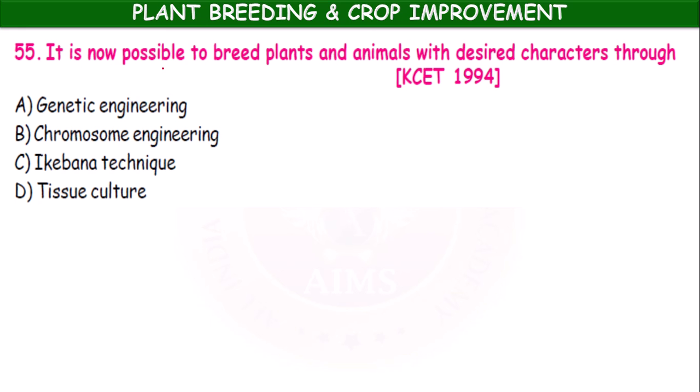Question number 55. It is now possible to breed plants and animals with desired characters through genetic engineering, chromosome engineering, Ikebana technique, tissue culture. Genetic engineering. Okay.